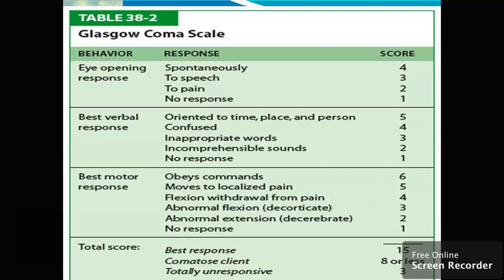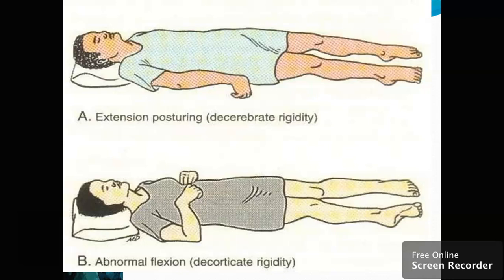Next is GCS. As I told you before, GCS is a scale used to know the severity of the patient, how unconscious the patient is. The total score of GCS is 15, and it is the best score. In a comatose client it will be 8 or less than 8, and totally unresponsive means 3. There will be two types of rigidity, decorticate and decerebrate positions, when you see an unconscious patient, that is extension posturing and abnormal flexion.